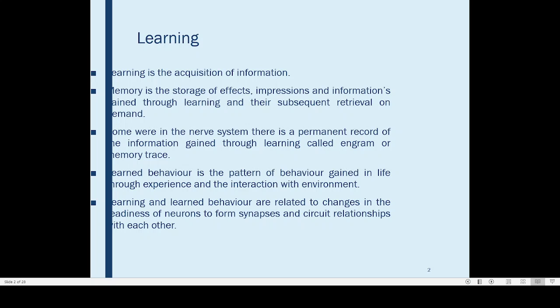Memory is mainly in our brain. There are a lot of neurons, and these neurons undergo some kind of modification, especially at their molecular level, and it is through this modification that we are able to keep memory of things. You are remembering your name, you are remembering a lot of things that you have seen while coming to the college. So during all this time, some kind of nervous changes are taking place, especially at the molecular level or at the protein level. And this is how the memory is normally stored in our body.